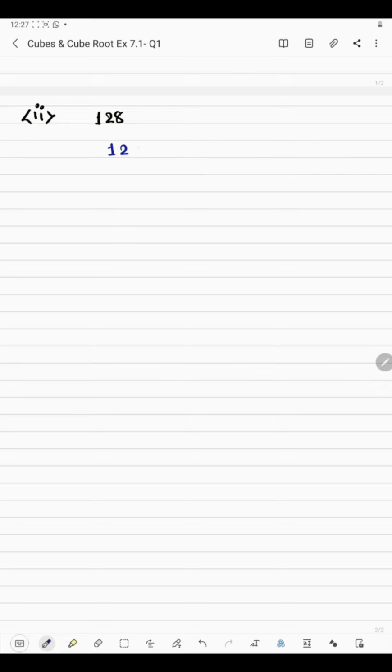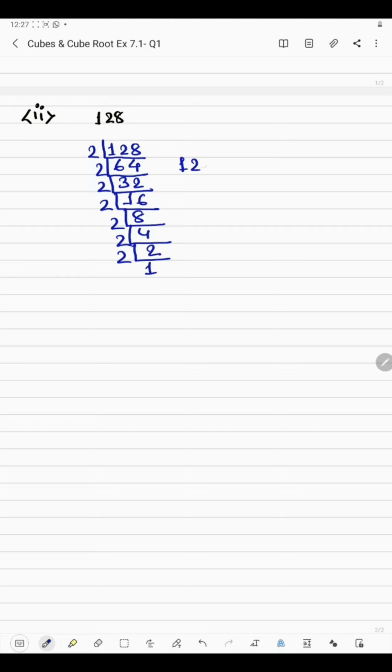Okay, now next we have 128. So again we will have to find the prime factorization, and as the last digit is even number, it will be divisible by 2. 2 6s are 12, 2 4s are 8, 2 3s are 6, 2 2s are 4, 2 16s are 32, 2 8s are 16, 2 4s are 8, 2 2s are 4, 2 1s are 2. So the factors of 128 are, how many 2's have we got? 1 2 3 4 5 6 7. Total 7 2's we have.